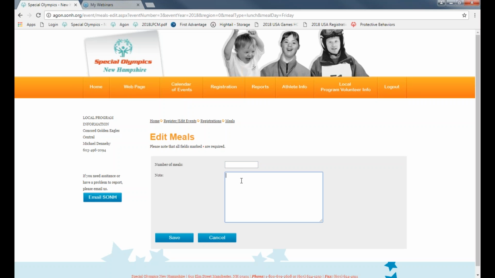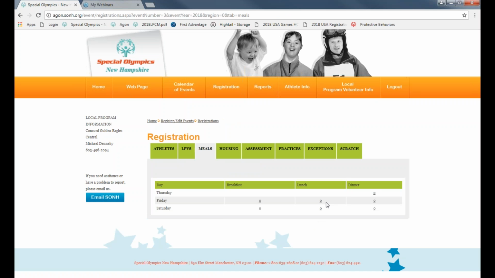This is going to help me in the long run, and I don't have to chase you down to make sure that you don't need meals, or if you forgot to add them, I know that you are aware that you did the meals. That is pretty self-explanatory for meals. It is $3 for an additional meal request. So if you have 10 athletes registered in Agon and you order 13, those 3 meals will be assessed for $3 more for those 3 meals.